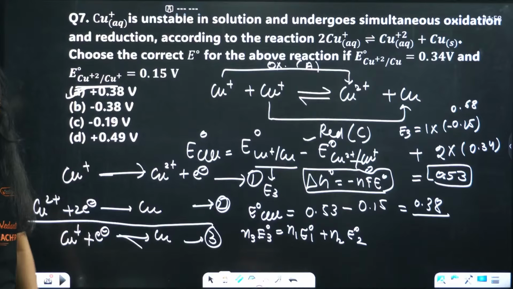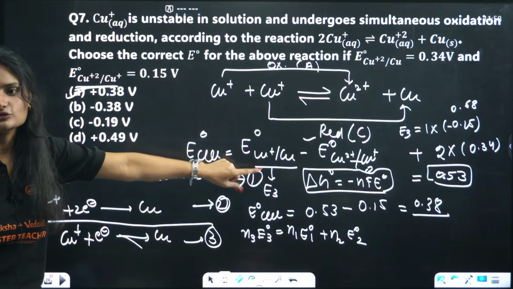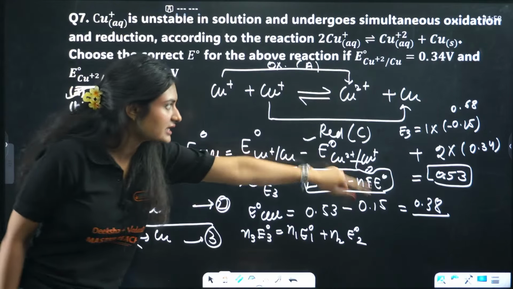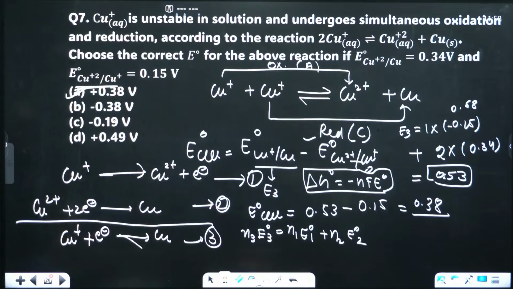Okay, what did I do then? After calculating the E3, I just substituted that value here, and that's how I got my answer: 0.38. I hope, Girish, that your doubt is clear for electrochemistry.